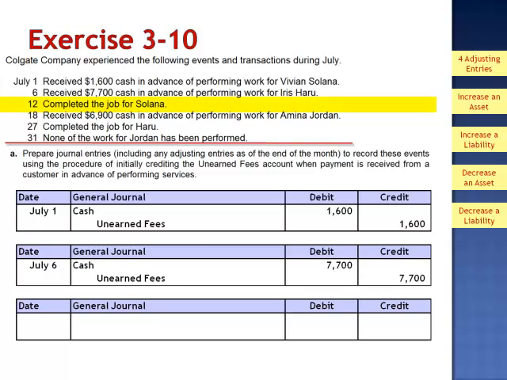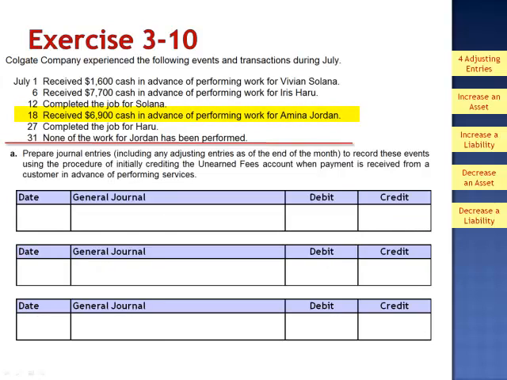On July 12th, we complete the job for Solana, at which point this is no longer a liability. We've done the work, so we record the revenue. On July 12th, we reduce the liability, debit unearned fees for $1,600, and credit the revenue account fees earned. July 18th, received $6,900 cash in advance of performing work for Amina Jordan. We record the liability, debiting cash and crediting unearned fees.